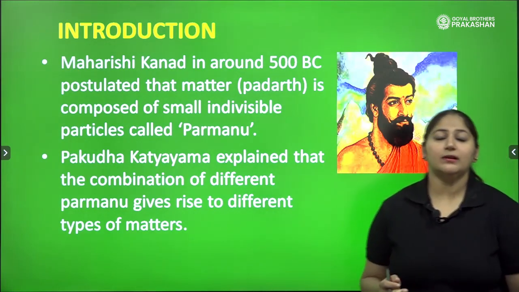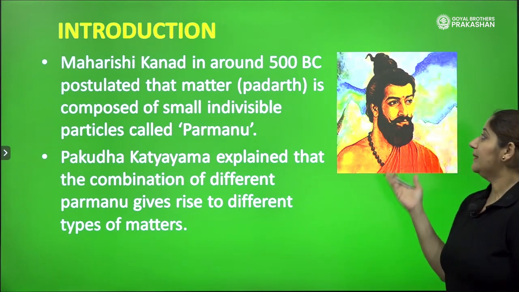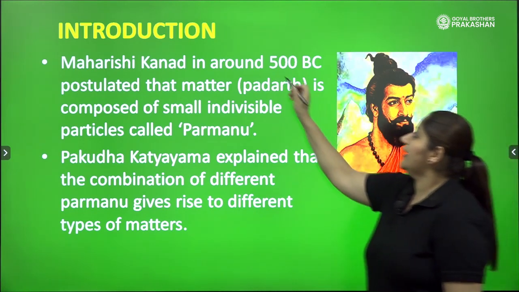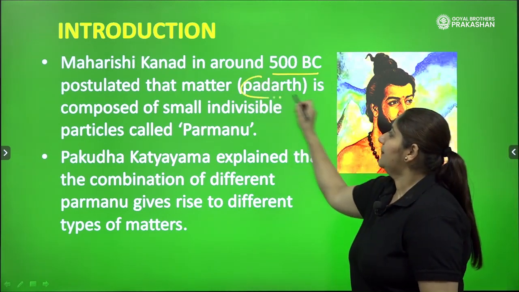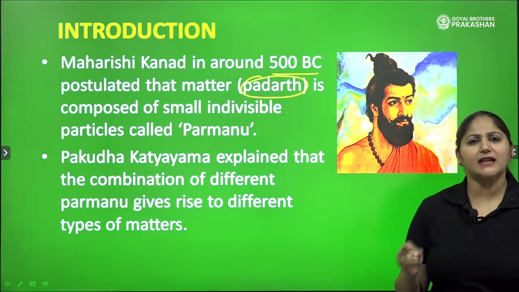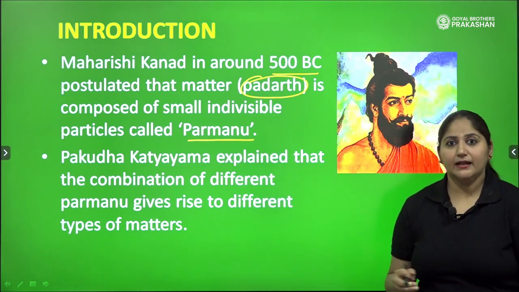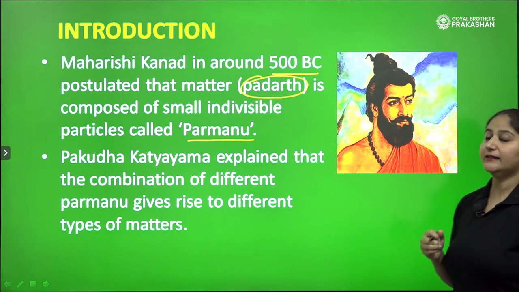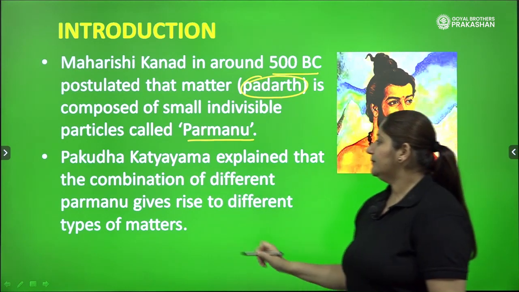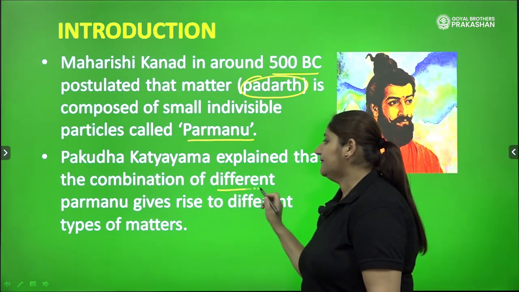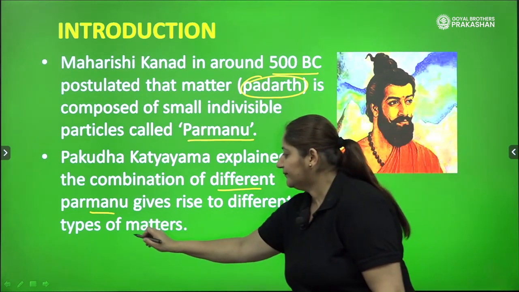So first of all, let's talk about the introduction of the chapter. Here, I would like to emphasize that Maharishi Kanad, in around 500 BC, postulated that matter, also known as Padarth, is composed of very tiny individual particles called Parmanu. Rather than atoms, Maharishi Kanad said that they are Parmanu, right? Pakudha Katyayana explained that the combination of different Parmanu or atoms give rise to different types of matter, right?